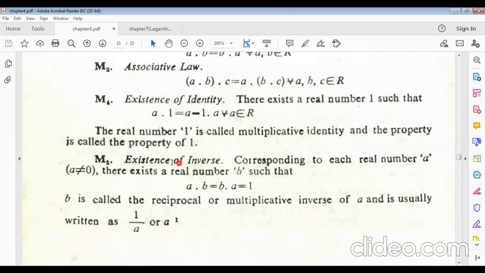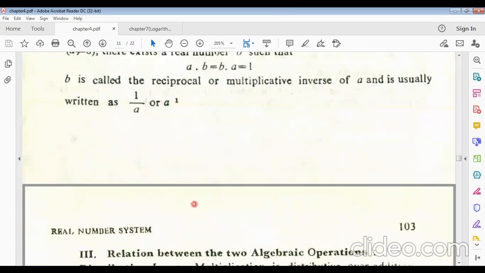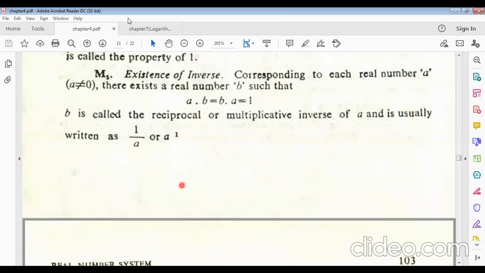Now existence of inverse. Corresponding to each real number a, where a does not equal 0, remember it, there exists another real number b such that a into b equals b into a equals 1. That means b is called the reciprocal or multiplicative inverse of a. It's usually written as 1 by a. Then b equals 1 by a. This is why 1 by a is called the multiplicative inverse or reciprocal. So these are the main properties of real numbers.